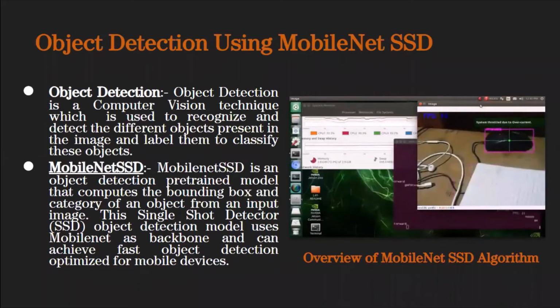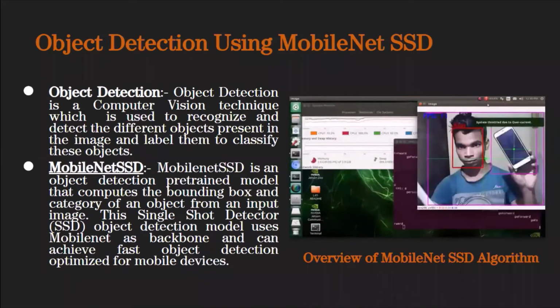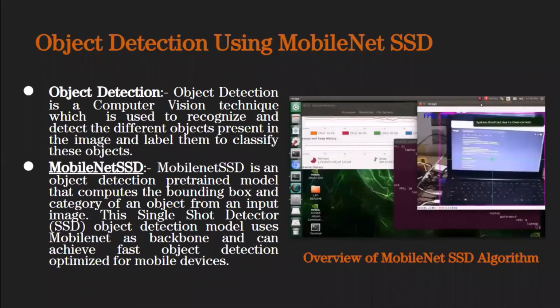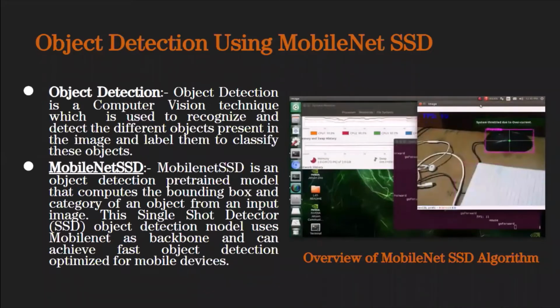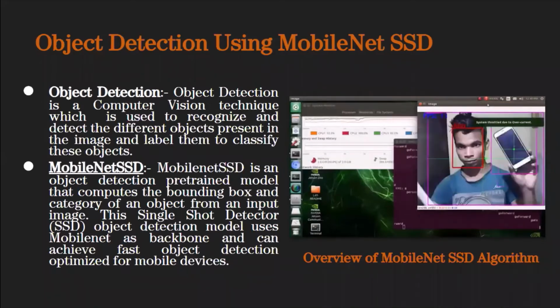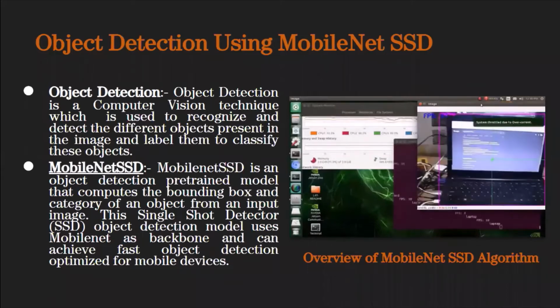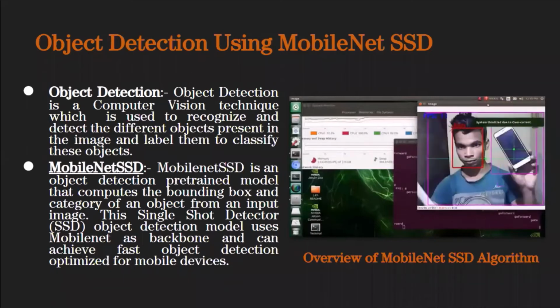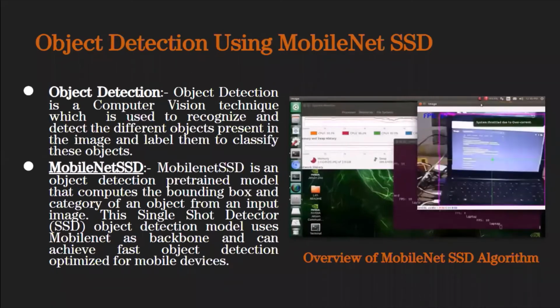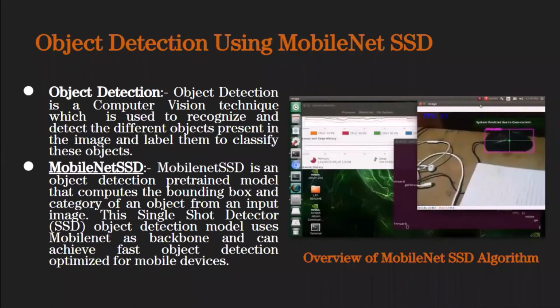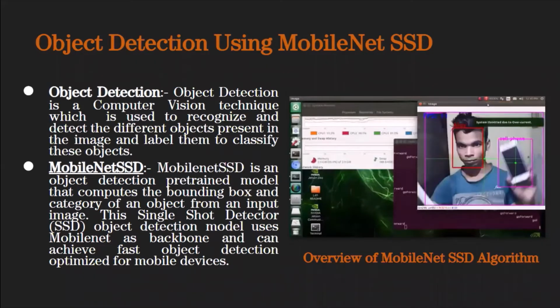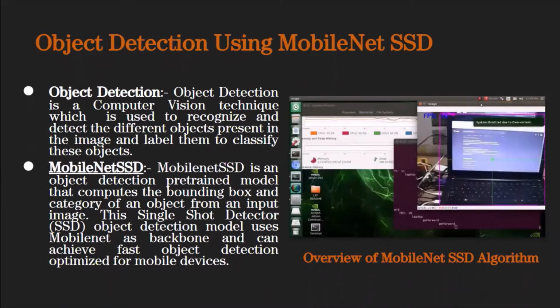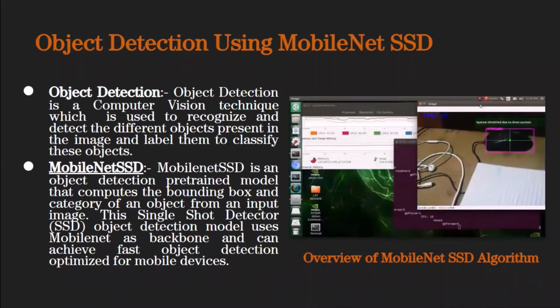Now, what is MobileNet SSD? MobileNet is a type of neural network that produces object detection. It basically provides labelling in object detection. And what is SSD? The acronym SSD stands for Single Shot Detector. It basically provides localization in object detection, and the combination of both produces object detection.